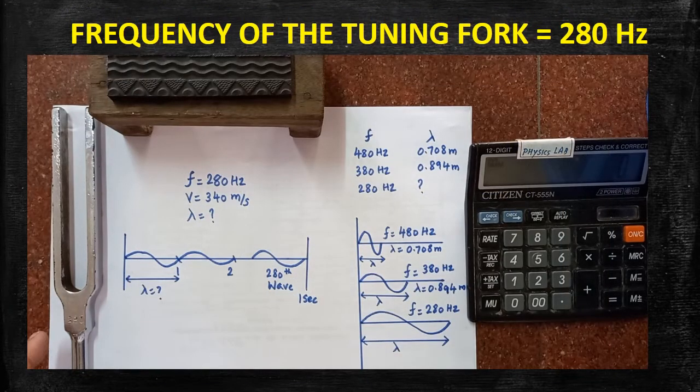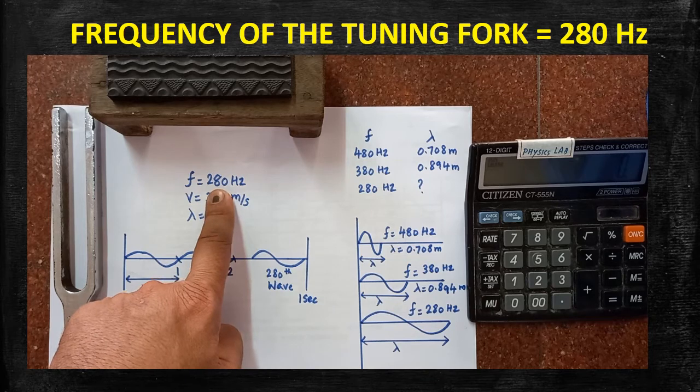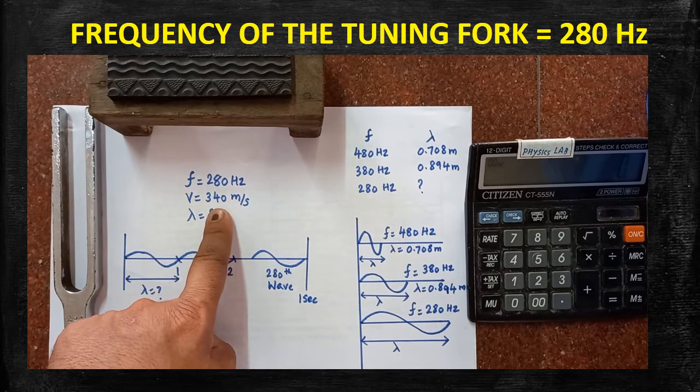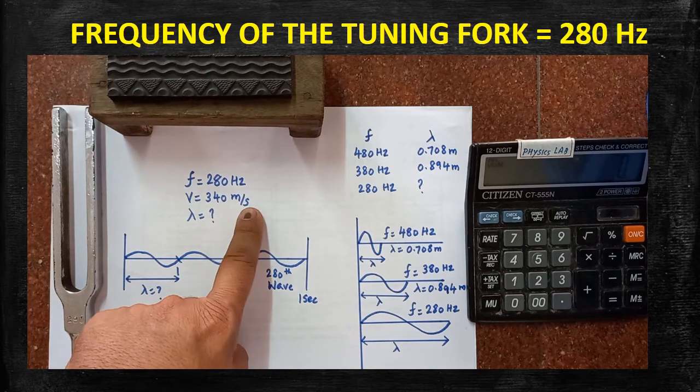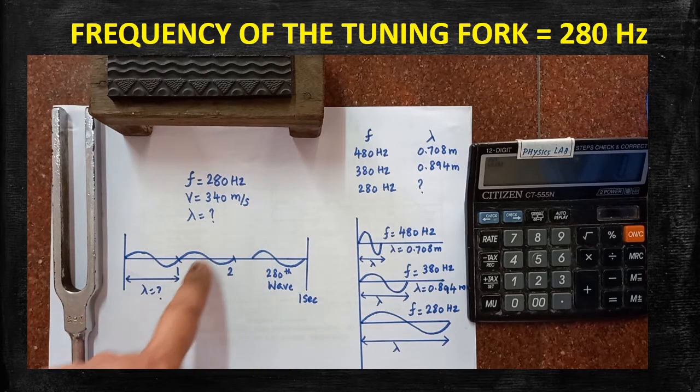Now we are going to see the third case. In the third case, we have taken a 280 Hertz tuning fork. Here, the frequency of the tuning fork is 280 Hertz. The velocity of the sound at normal room temperature is 340 meter per second. That is the assumption taken here.